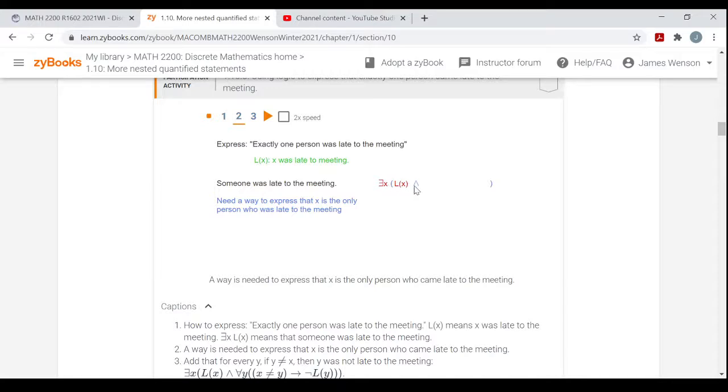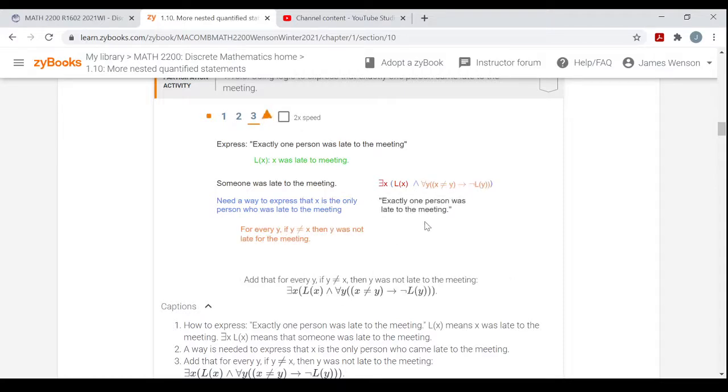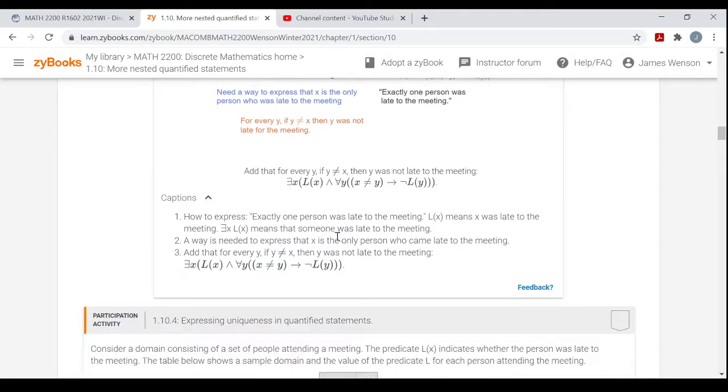Someone was late, and if you're not that someone, if for every y, if y is not equal to x, then y was not late. If you're not that someone, if you're not Bob, then you were not late. Hopefully it's not too confusing.